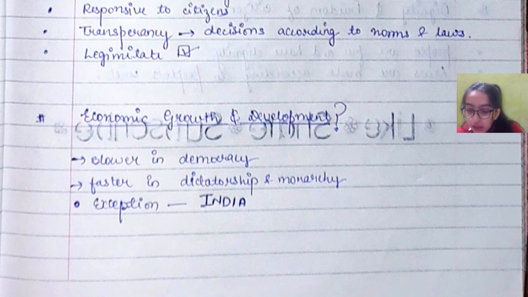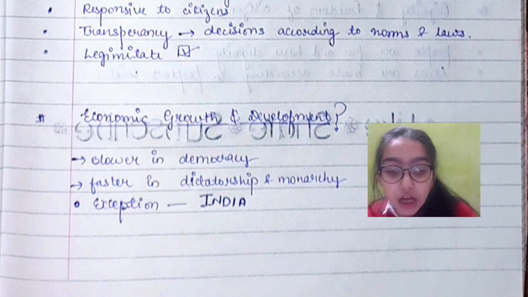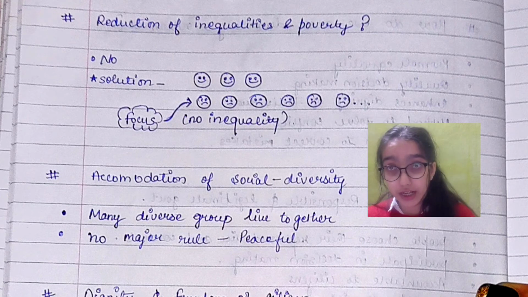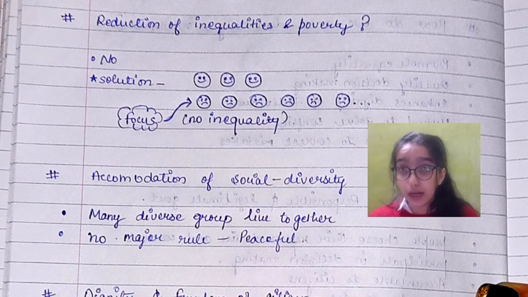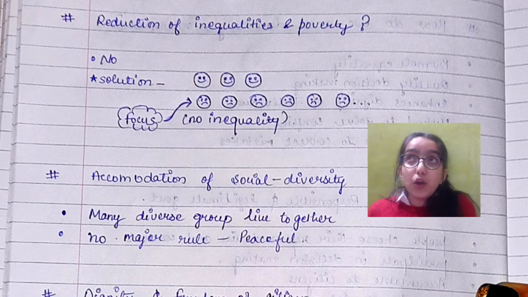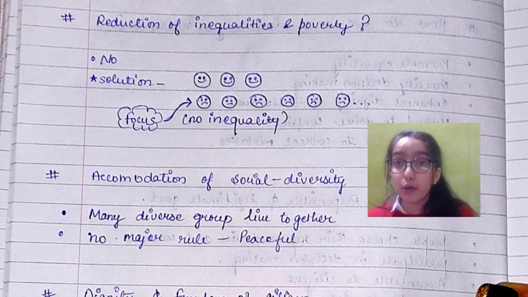Okay. Now our next topic is reduction of inequalities and poverty. Does democracy reduce poverty and inequality in the country? The answer is yes. Why? Because as we know, the population of rich people is much lesser than the population of poor people. Like you can see, the smiling faces are rich people and the sad faces symbolize the poor people in the country. So the population of the poor people is way greater than the rich people.